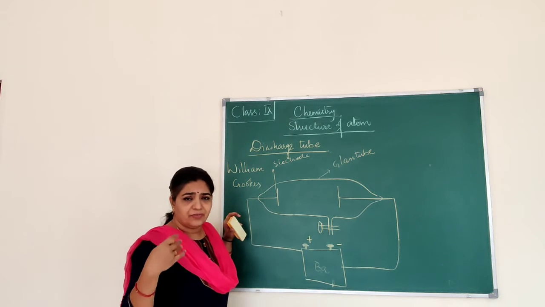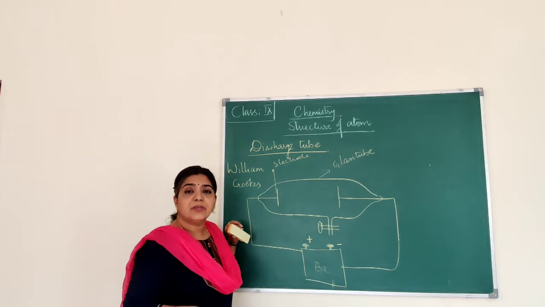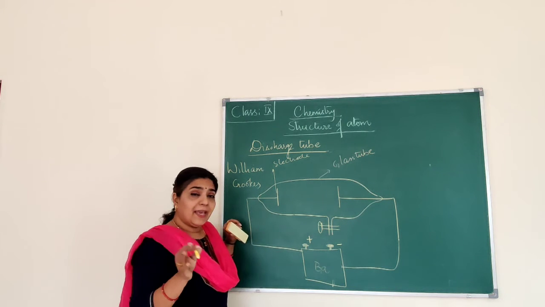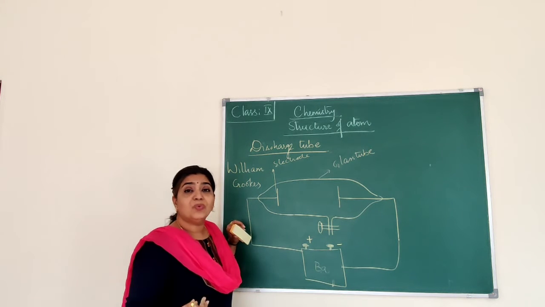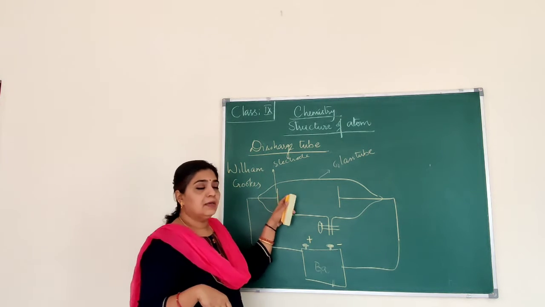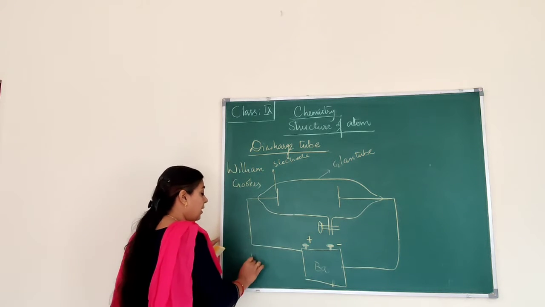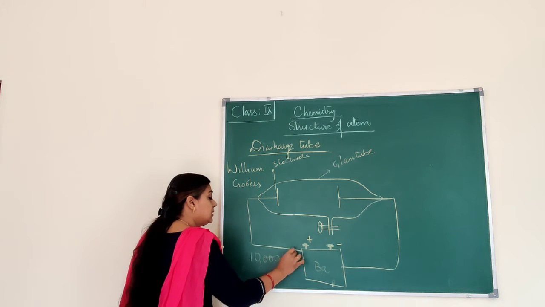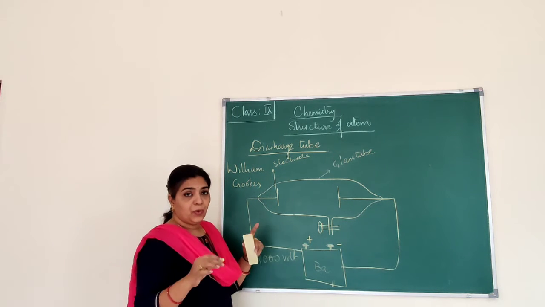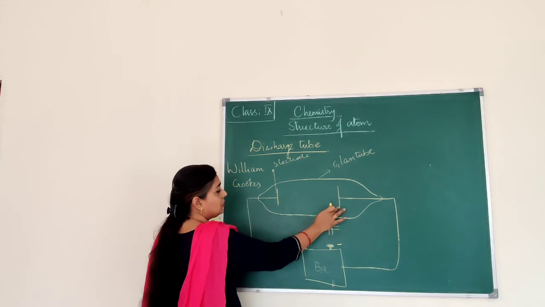Later on, a lot of other models were made by different scientists, but the basic model was given by William Crookes, and he carried out an experiment using a gas. When he reduced the pressure in the discharge tube using this vacuum pump, and a voltage of around 10,000 was supplied, okay, you could see that these are electrodes.